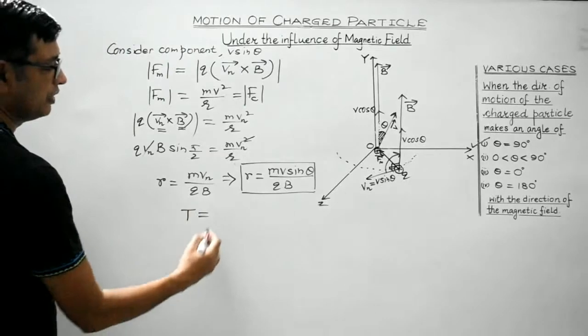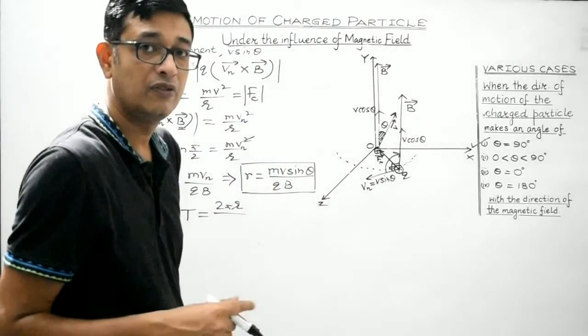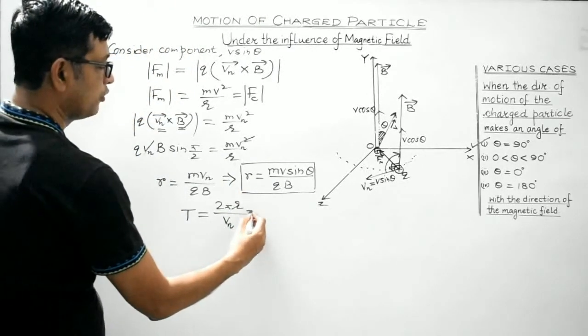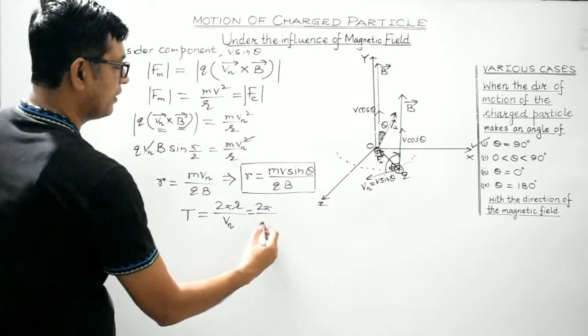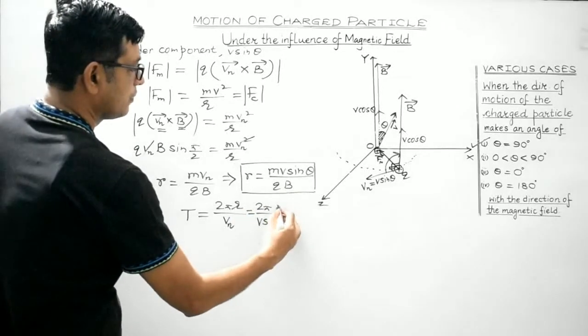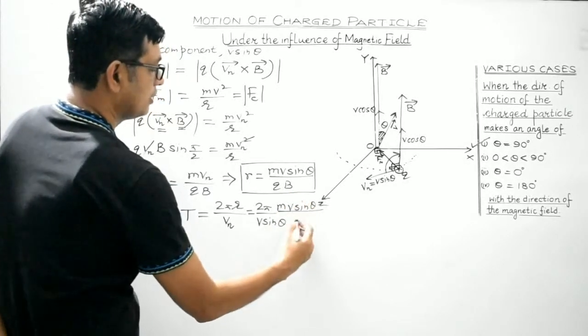Now what about the time period? Time period, as you are aware, will be 2 pi r divided by the speed Vn, as it is covering the circular path with speed Vn. So if you substitute, 2 pi divided by V sin theta, R is mV sin theta divided by QB.